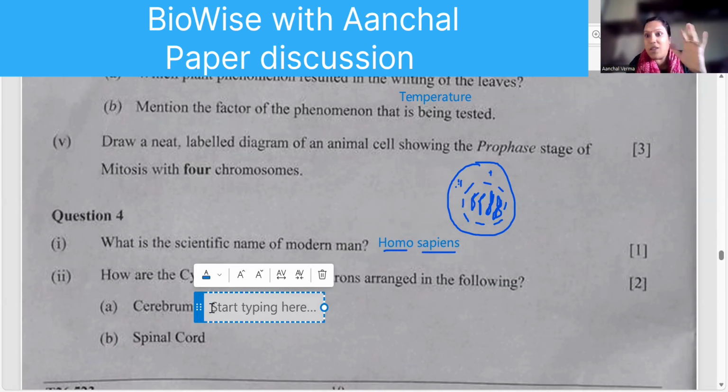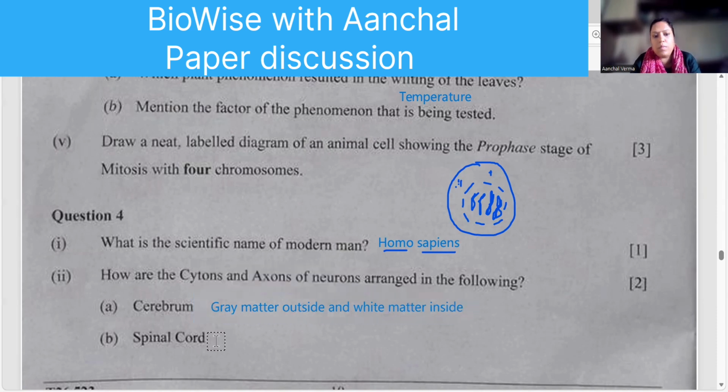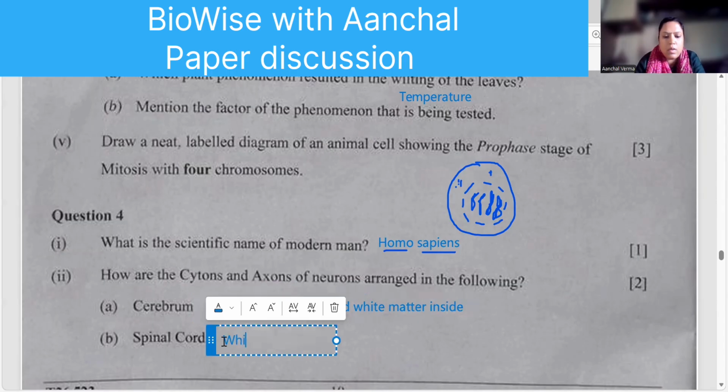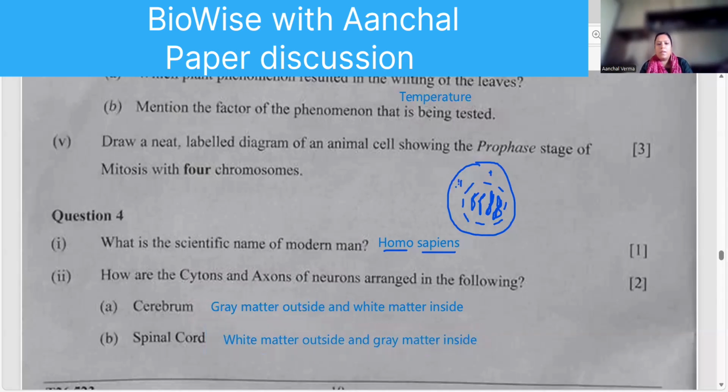Then next question is how cytons are arranged. Remember, brain is a coconut. So gray matter outside and white matter inside. And this one will be the opposite: white matter outside and gray matter inside. Correct? Moving to the next.